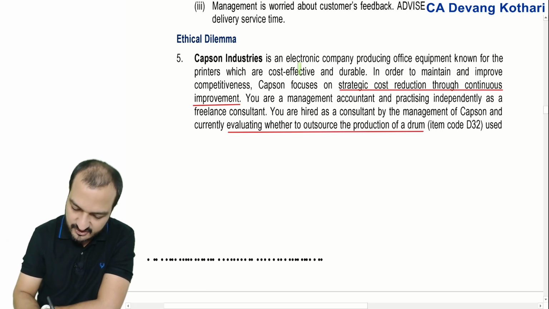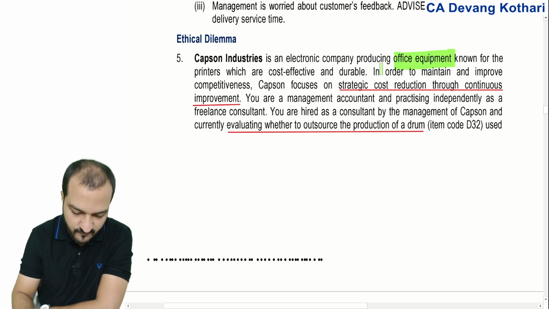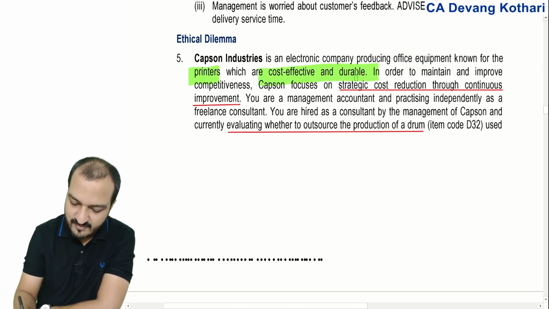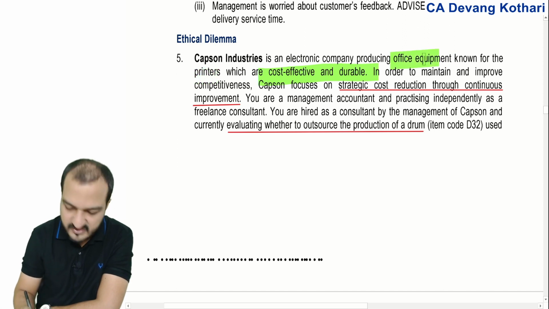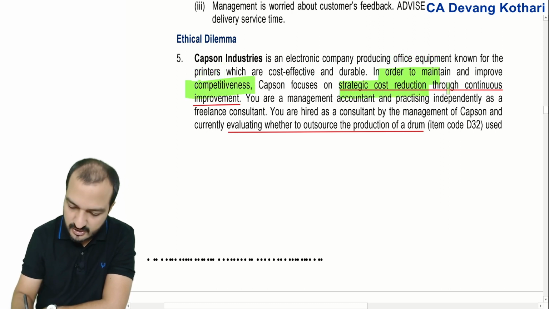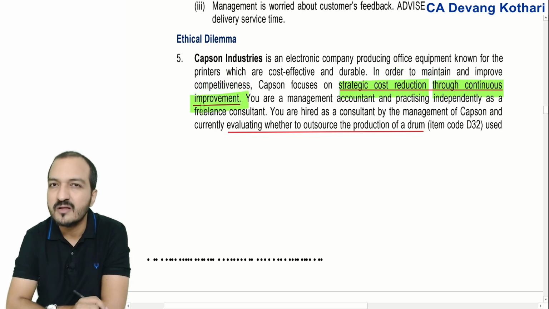Capson Industries is an electronics company producing office equipment known for printers which are cost effective and durable. So the company is manufacturing certain types of office equipments, especially printers. In order to maintain and improve competitiveness, the company focuses on strategic cost reduction through continuous improvement.